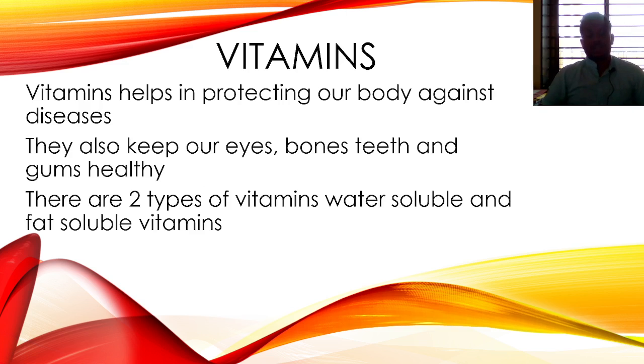The next nutrient of our food is vitamin. Vitamin helps in protecting our body against diseases. Nowadays we see a lot of persons and children suffering from different types of diseases. Why? Because we reduce the vitamin containing food. We avoid consuming vitamin containing food because we are totally dependent upon street food, which is very rich in fat. So we are suffering from a lot of diseases.